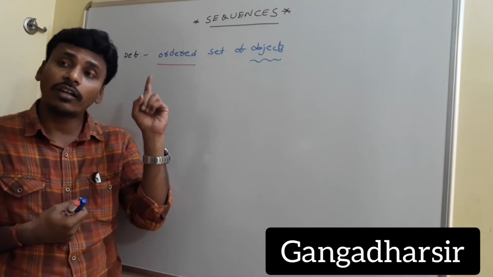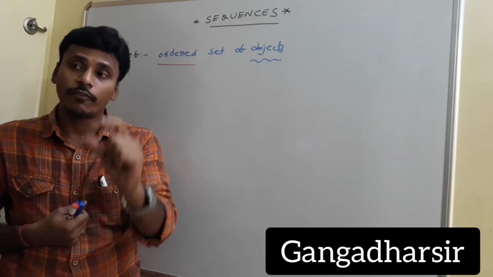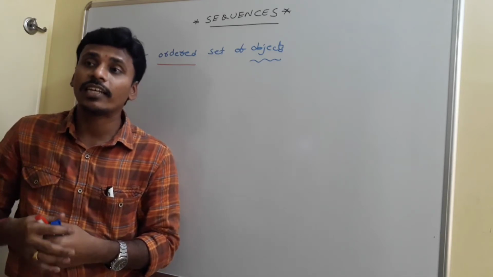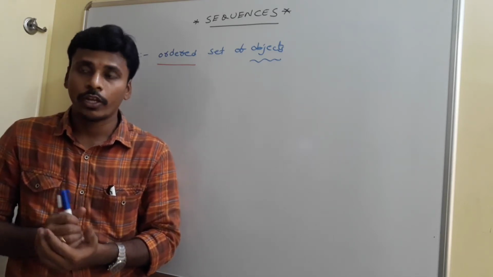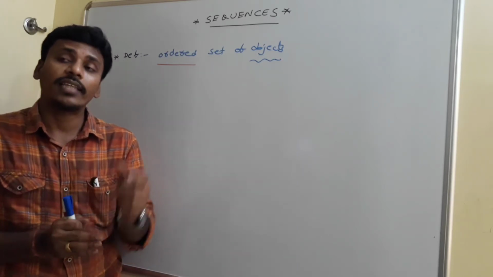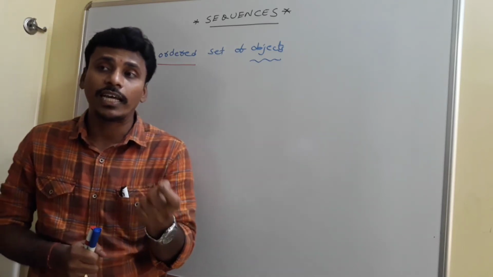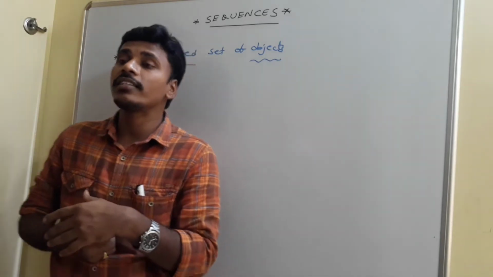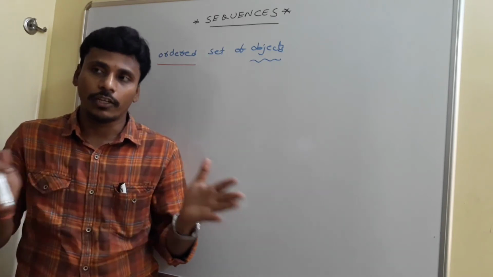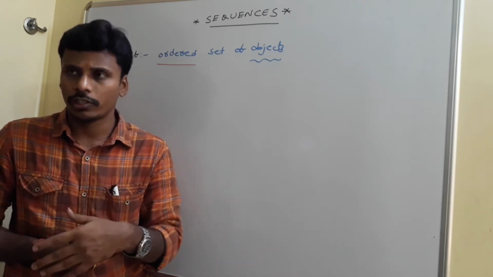But since there is an order for the considered set of objects, it is easy for all of us to identify: the first object is this, second object is this, third object is this. Like that, it is very easy for all of us to identify. So a sequence is basically an ordered set of objects. Here there is full importance for the term order. Because of that order, it is easy to identify the first, second, third object, like that. If anybody asks you to identify the 10th object, then you are able to identify the 10th object, right?